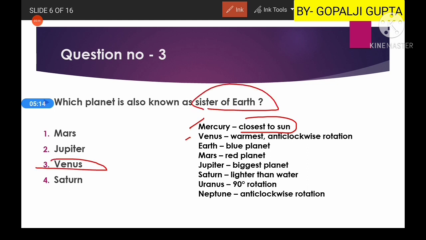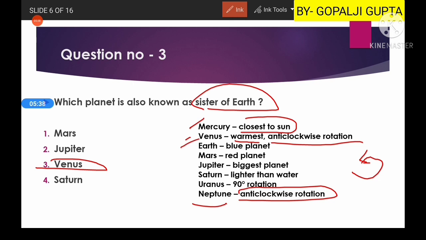It is also the warmest planet, and it has anti-clockwise rotation. Mostly planets revolve in the clockwise direction, but Venus and Neptune rotate anti-clockwise, in this direction. Then what about Earth?